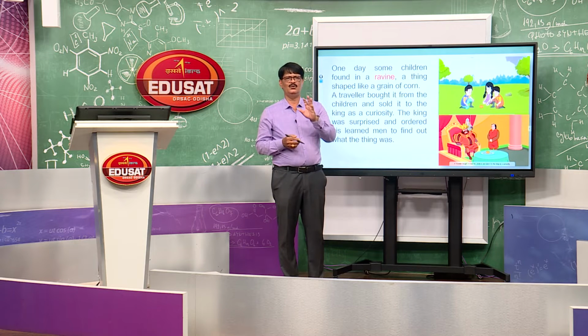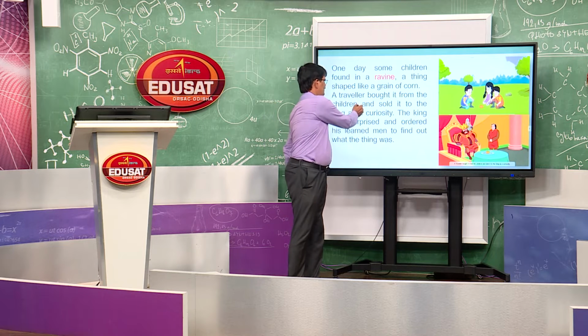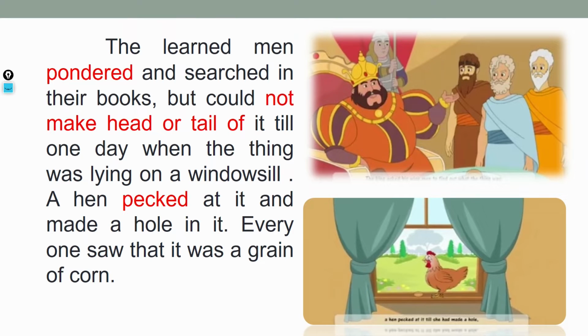Then we will go to the next slide and see what is going on. Yes, you see the king is there. The learned men pondered, thought and searched in their books, but could not make head or tail of it, till one day when the thing was lying on a window sill, a hen pecked at it and made a hole in it. Everyone saw that it was a grain of corn.